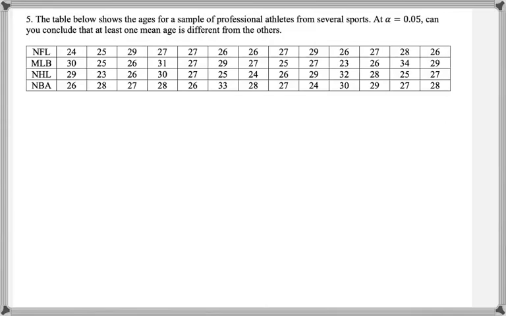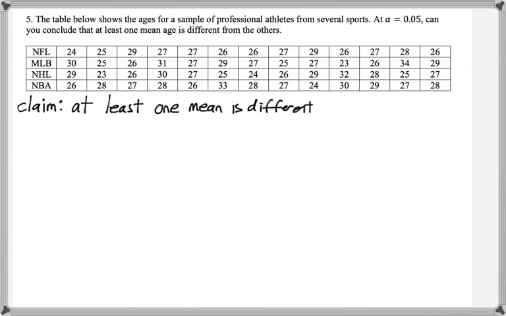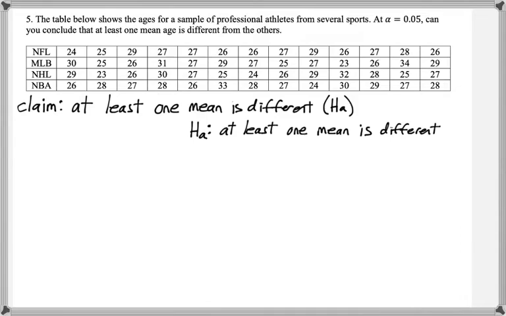The table below shows the ages for a sample of professional athletes from several sports. At alpha equal to 0.05, can you conclude that at least one mean age is different from the others? So the claim is that at least one mean is different. So this is the alternative hypothesis. So the null hypothesis is that mu1, mu2, mu3, and mu4 are all equal.